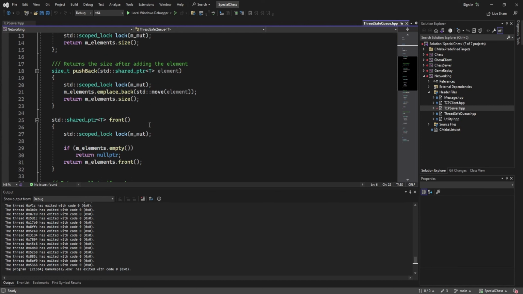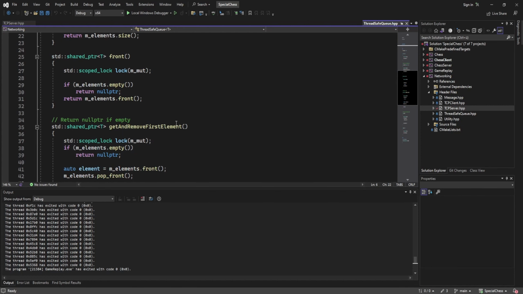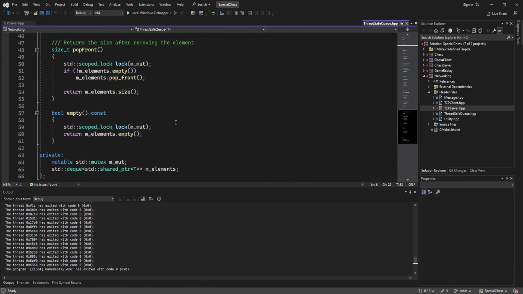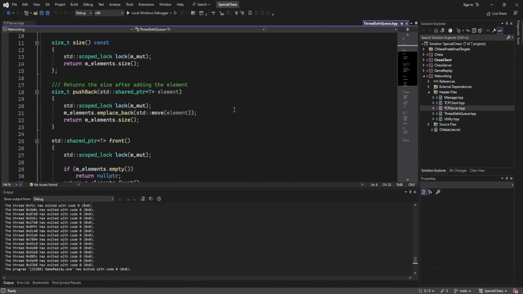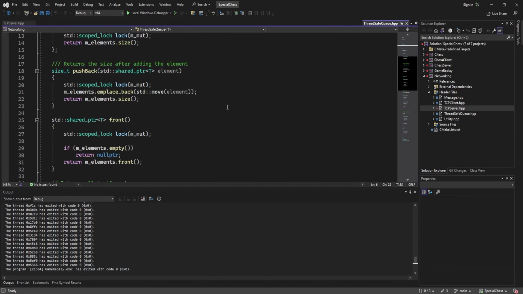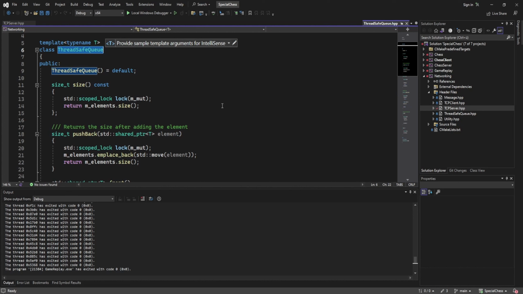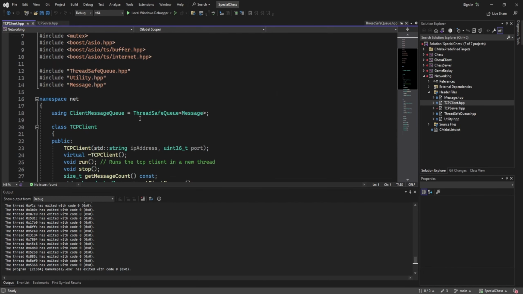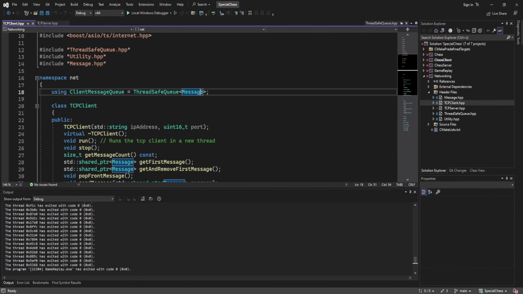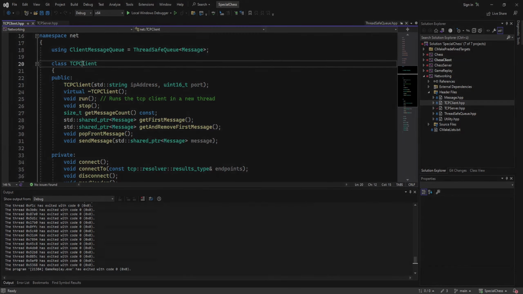My TCP server and client just have some basic capabilities like to connect to a server, and both of them have a thread-safe message queue so that you know when a client has connected or a client has sent a message. If you're really interested in the details of Boost Asio, I'll link you a pretty good video down in the description. We'll skip looking at the implementation of chess because that's pretty much straightforward.